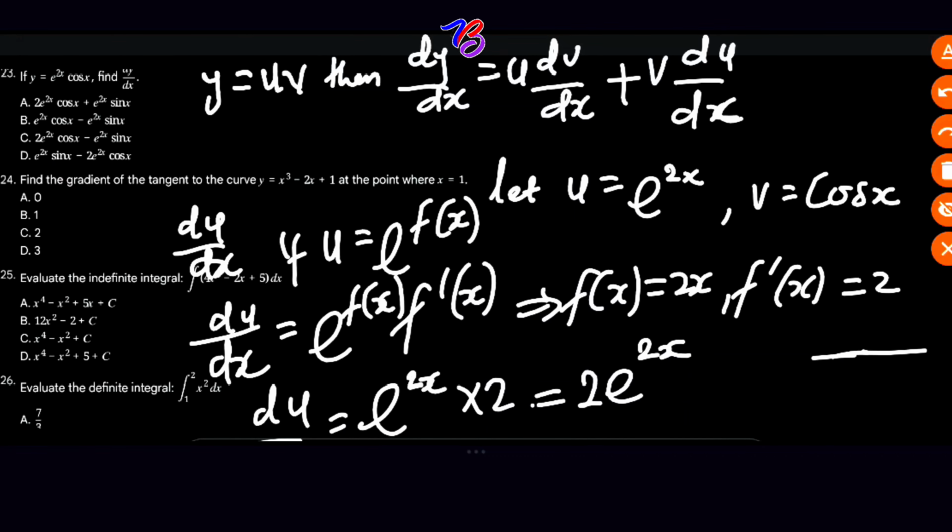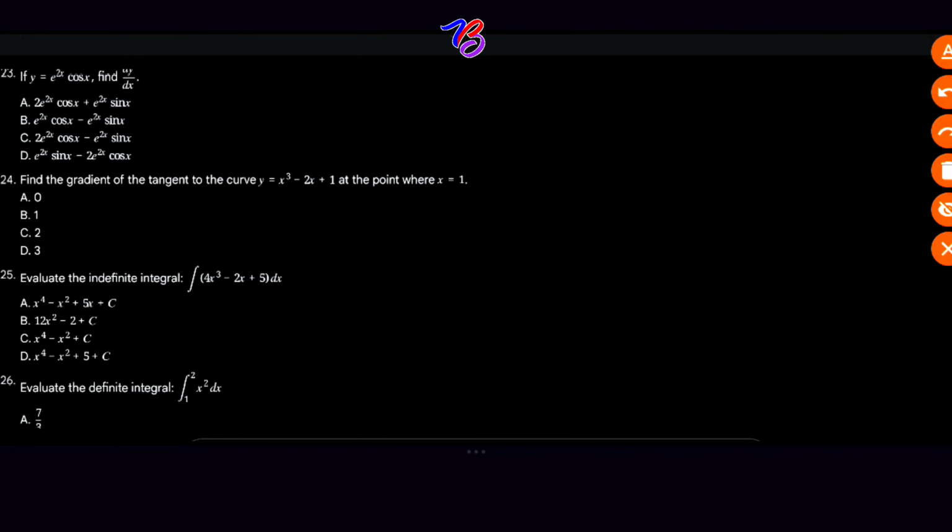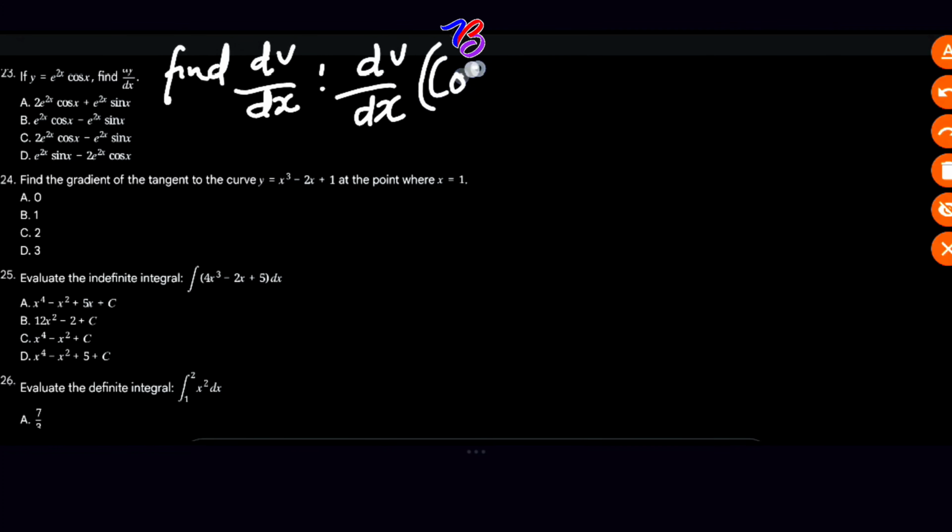Okay, we are not done. Take note of this. Solving further, we are going to find dv over dx. This will give us dv over dx of cos x, which is negative sine x. Are you following? If you differentiate this, it will give you this.